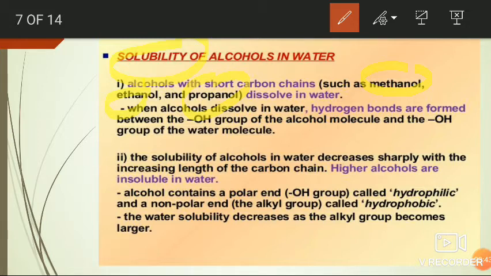But the OH group, that is the hydroxy group, is hydrophilic in nature. That is, the hydroxy group is attracted by water molecules. So, due to the increase in molecular weight of the hydrophobic group, the solubility will be decreased.